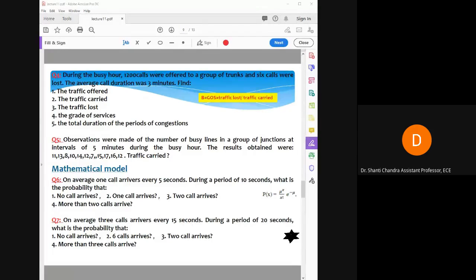Okay, the third one, 2 calls arrive. So x is equal to 2. Other students also solve this problem.